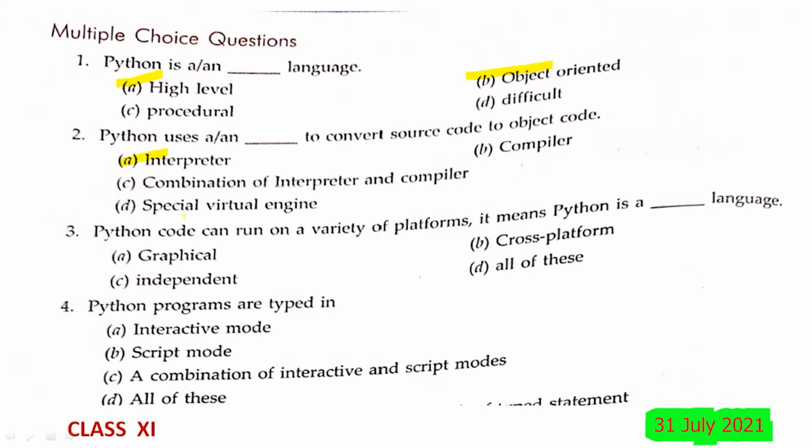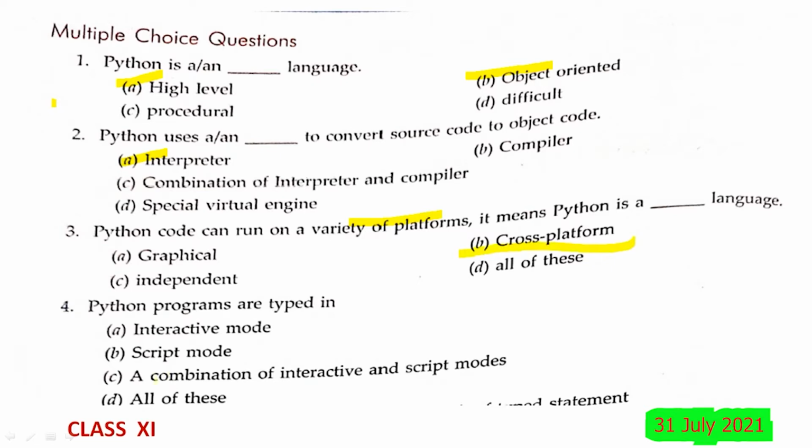Third one, Python code can run on a variety of platforms. It means Python is a dash language: graphical language, cross-platform language, independent language, all of these. So basically it works on different platforms. Platform in the sense what? It is different operating systems. It may work on Linux, Unix, Windows and any other operating system. Therefore the most suitable answer for this is B, that is cross-platform.